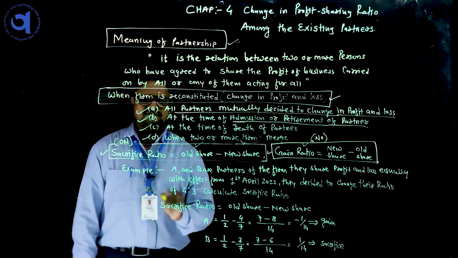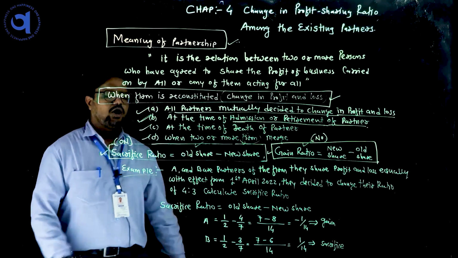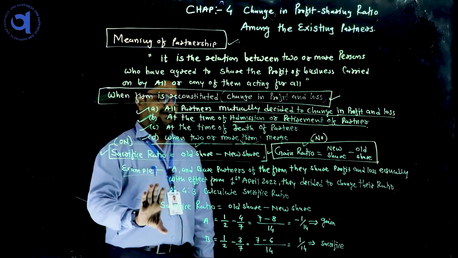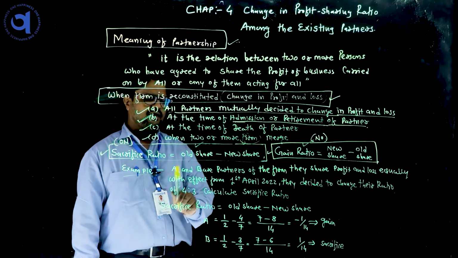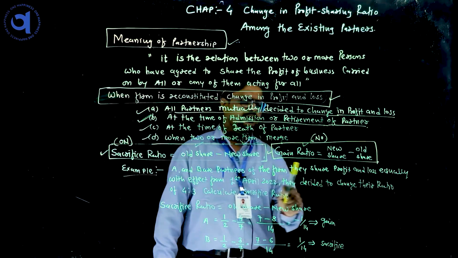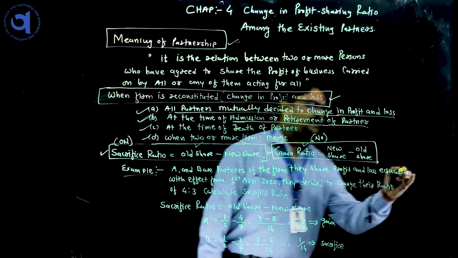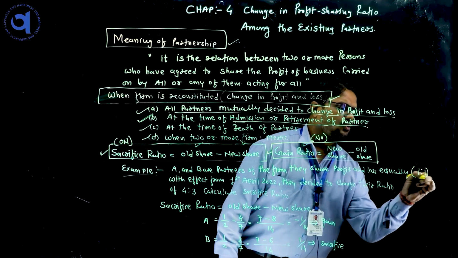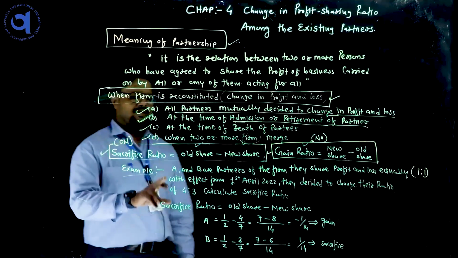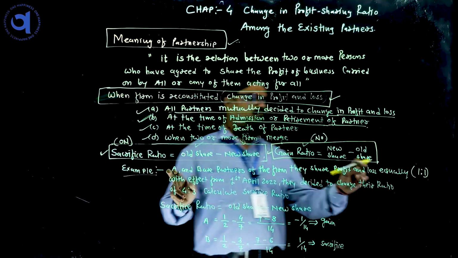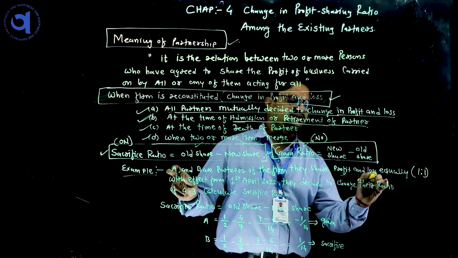Now students, let's take one example for the sacrifice ratio. Here A and B are the partners of the firm. They share the profit and loss equally, that means 1:1. When A and B started their firm, they decided to share the profit and loss equally.